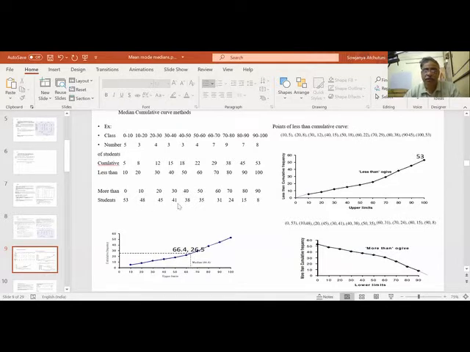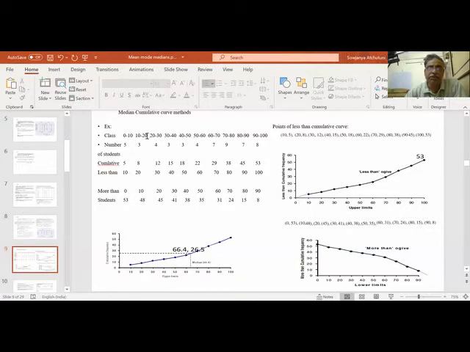Now you see another way also. Let us see the more than cumulative curves. More than 0, how much? More than 0, all will come. All marks are got more than 0, that is 53. More than 10, because less than 10 is 5, more than 10 is 5 less than 53. So 53 minus 5, 48.